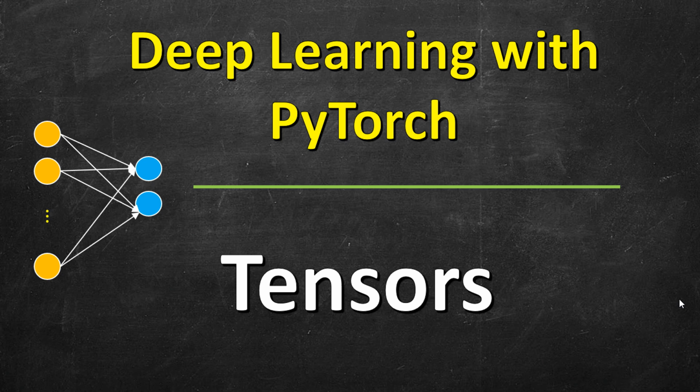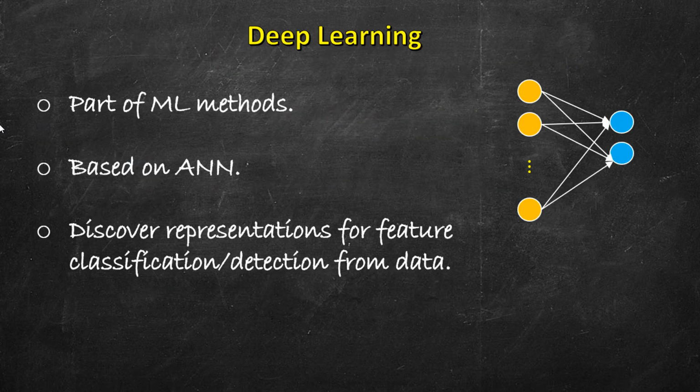This is the first lesson in a series of lessons on deep learning with PyTorch, and here we are going to study about tensors. So first of all, what is deep learning? Deep learning is a part of a broader family of algorithms which fall under the category of machine learning algorithms, and these are based on artificial neural networks. Machine learning methods need not be based on artificial neural networks.